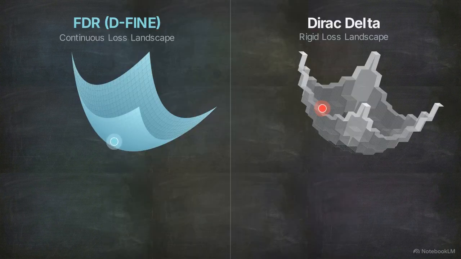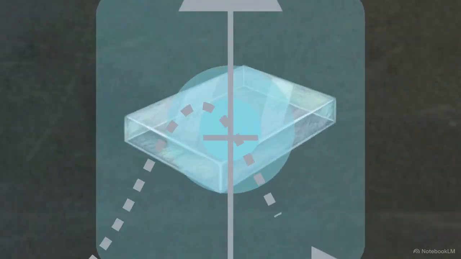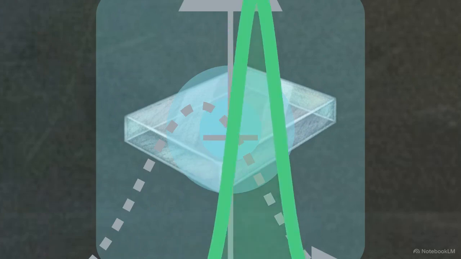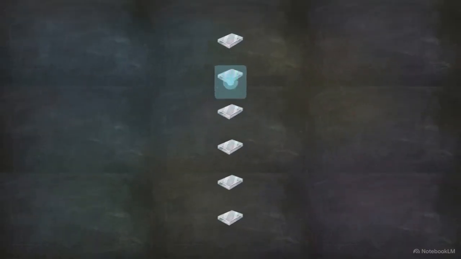This probabilistic representation provides the loss function with smooth, continuous gradients. This reduces training friction compared to the rigid penalties of the Dirac delta approach. Following the initial guess, subsequent decoder layers perform a series of refinements. Instead of recalculating the box from scratch, these deeper layers predict residual adjustments to the existing probability distributions.